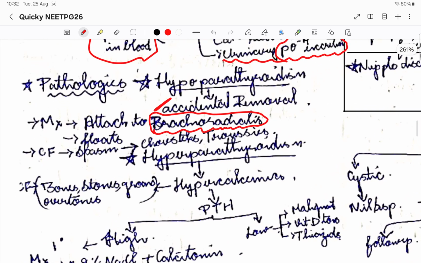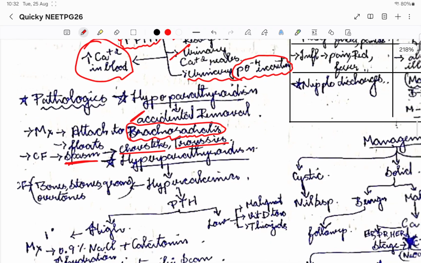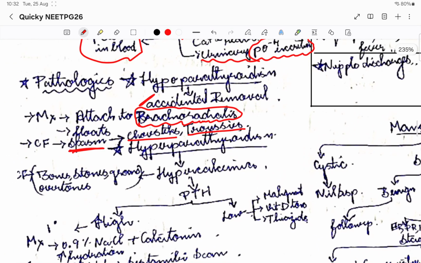Okay, what will be the clinical features in a patient after accidental removal? There might be spasm. How do we check it? There is Chvostek sign and Trousseau sign. Please go check the video-based question on how we do Chvostek sign and Trousseau sign. You know that, right? We tap on the cheek at the level of the ear to check for Chvostek sign, whereas in Trousseau sign we inflate a BP cuff and see whether carpal and pedal spasm occurs. That is how we check Trousseau sign. Please go check a video of this. Okay, that is all about hypoparathyroidism.